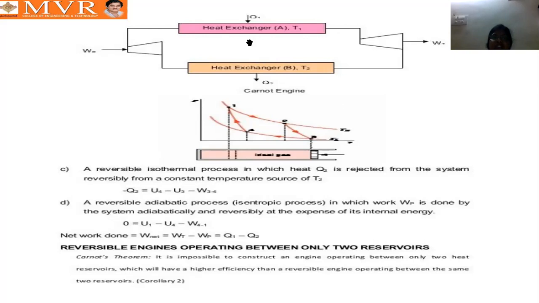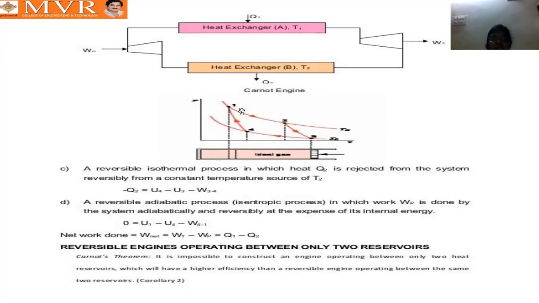Heat is added from the temperature source, and the heat exchanger rejects heat. So 1 to 2 is where heat enters.